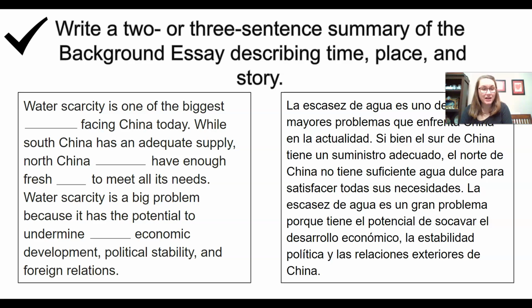While South China has an adequate supply, North China, blank, have enough fresh blank to meet all its needs. Water scarcity is a big problem because it has the potential to undermine blank, we're looking for the name of a country here, economic development, political stability, and foreign relations.